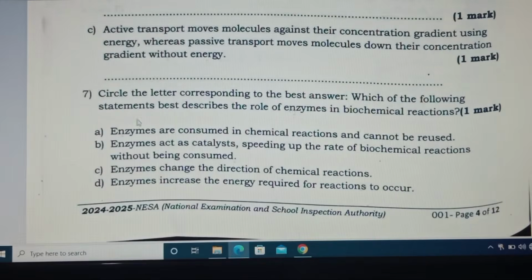Question number 7. Circle the letter corresponding to the best answer. Which of the following statements best describes the role of enzymes in biological reactions? A. Enzymes are consumed in chemical reactions and cannot be reused.